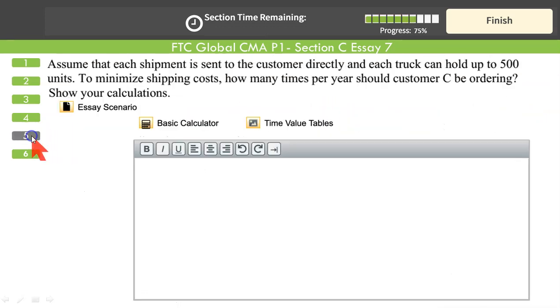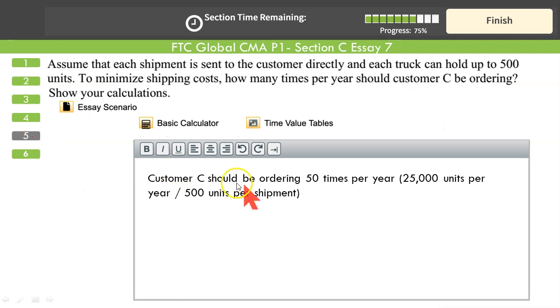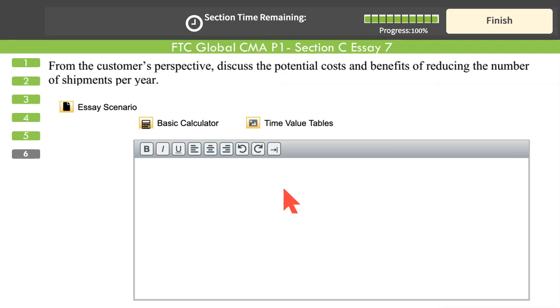Go back to question number 5 right here. See, customer C should be ordering 50 times per year, 25,000 units per year divided by 500 units per shipment. That's the maximum allowed weight capacity in our truck. So simply one line, you get full credit. Simple as that. Now, last question.